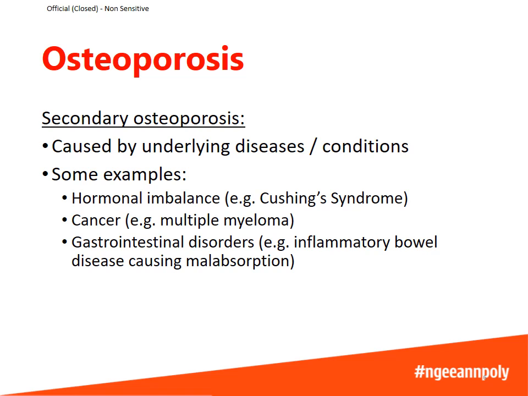Osteoporosis can also be caused by other underlying diseases and conditions, so this is called secondary osteoporosis. Some examples would be hormonal imbalance like Cushing's syndrome. In our previous chapter, we saw that osteoporosis is one of the symptoms of Cushing's syndrome. Some blood cancers like multiple myeloma can also cause osteoporosis. And certain gastrointestinal disorders, for example inflammatory bowel disease, can cause malabsorption of nutrients like calcium and vitamin D, and this causes weakening of the bones as well.